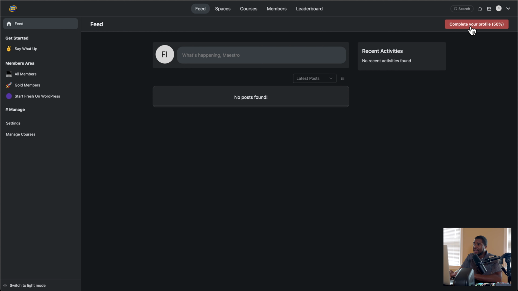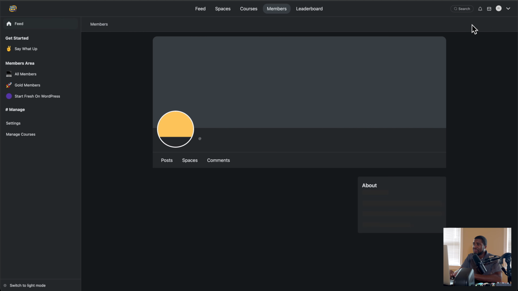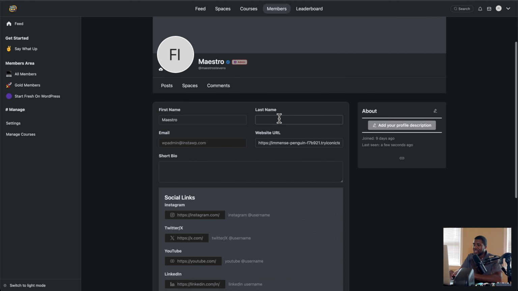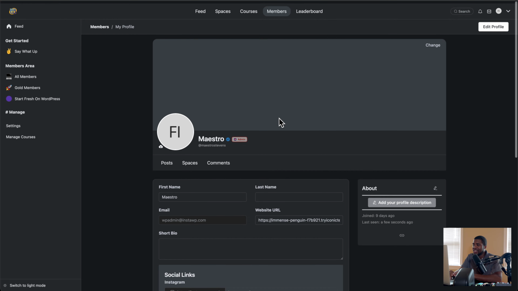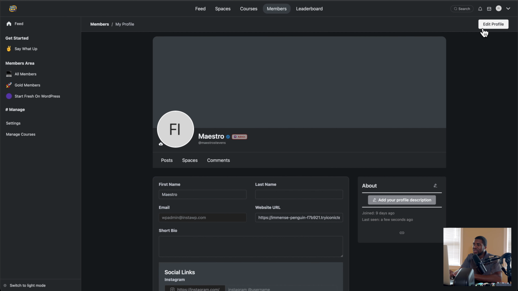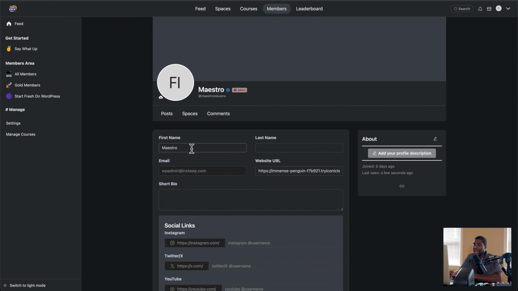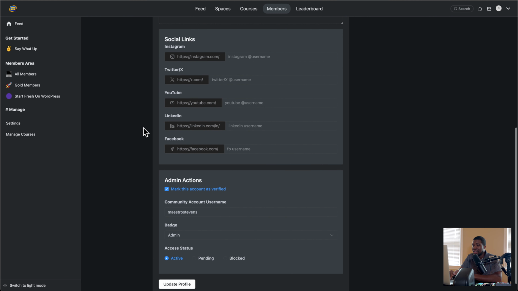Oh, notice too that they have this banner. Now I'm hoping that they allow you to do something with this, because I noticed that it always says 50% no matter how much is done. And that would be pretty annoying to not make that a choice. But I would definitely say for a lot of people to have their first name, you definitely don't want people in your community, for the most part, that don't have a name associated with it. A picture I would say is necessary too, but at least a name associated with it.